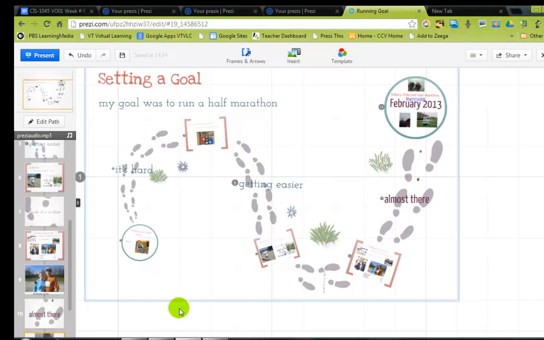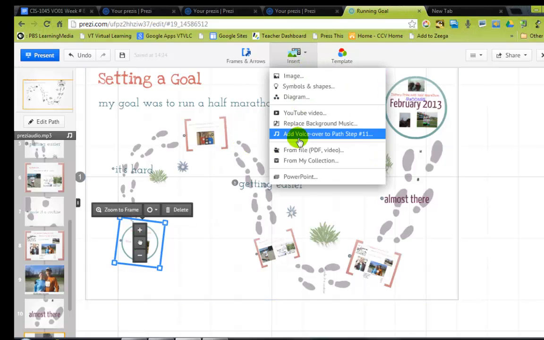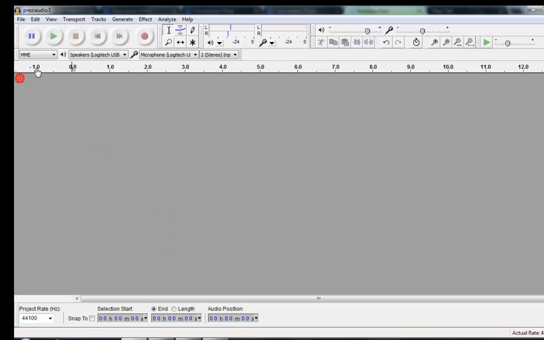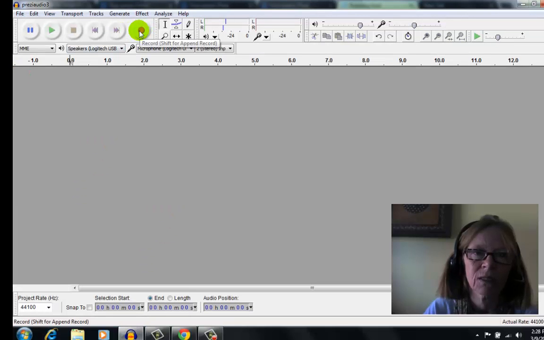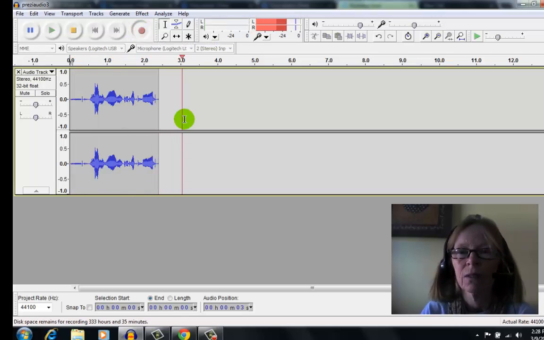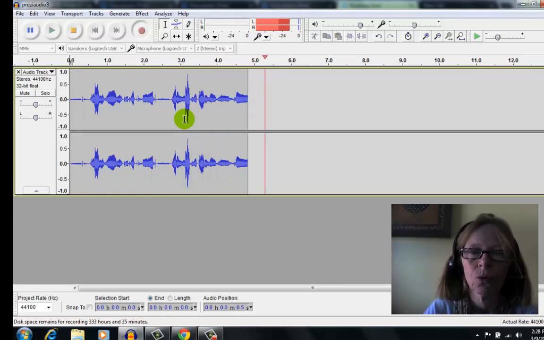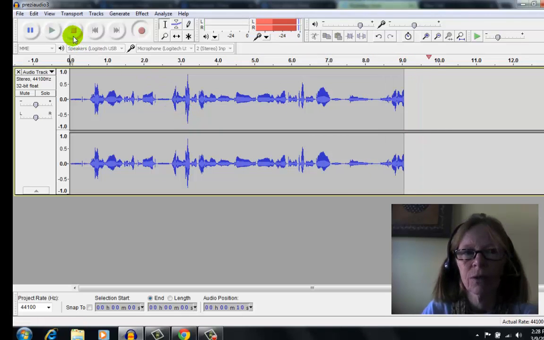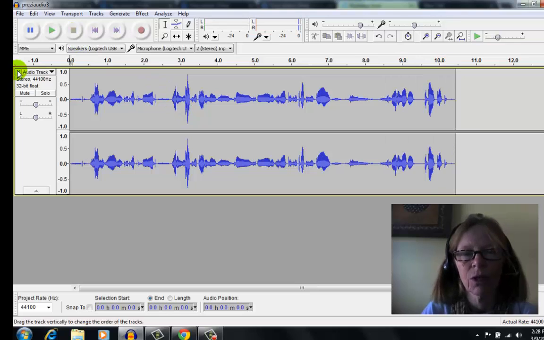The other thing I've done is added one piece of voice. So if you don't want background music and you just want voice, you need to select an object, and up here Insert, then you would insert a voiceover for that step or that path. Once again, you can make the sound for your voice, record it right here in Audacity. See the red button? This is where you could record some description of your goals, or an example if you're talking about some other topic, then you could record it here.